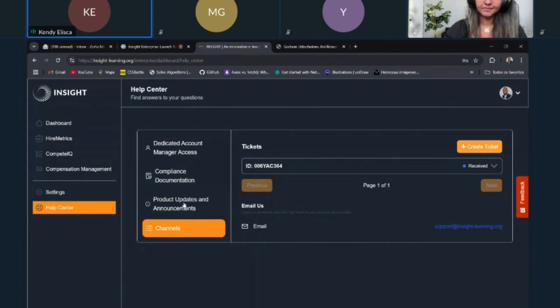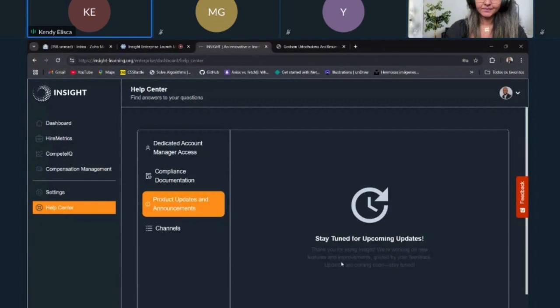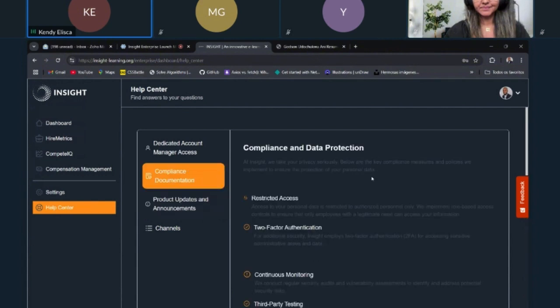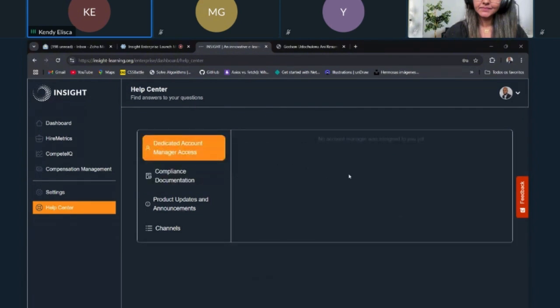And basically, we will be providing you with product updates: what's new, what other updates we'll be making to the models, and what other features we will be adding for you to leverage at your company level and company capacity. We also provide you with our compliance, how we protect your data and what level of security we provide, so you don't get hacked and you're pretty secure when using this. And we also provide you with a dedicated manager.